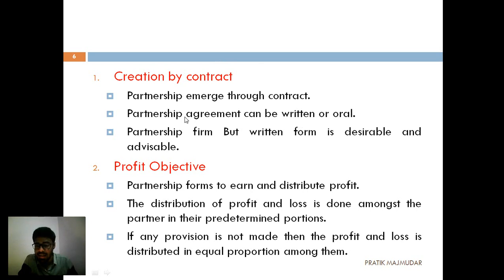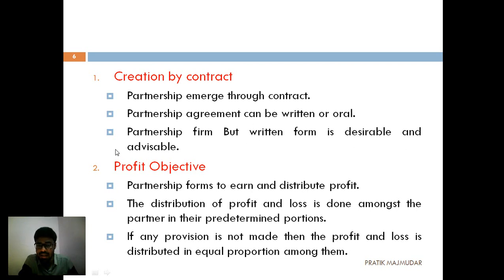Understand this: it can be written as well as oral. That means if two partners come together and decide orally, then it is also considered a contract. Understood? Then for a partnership firm, it is advisable to be in written form.